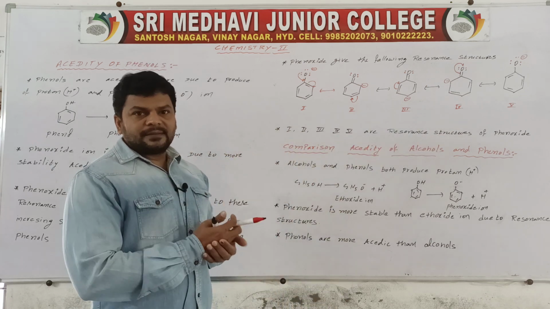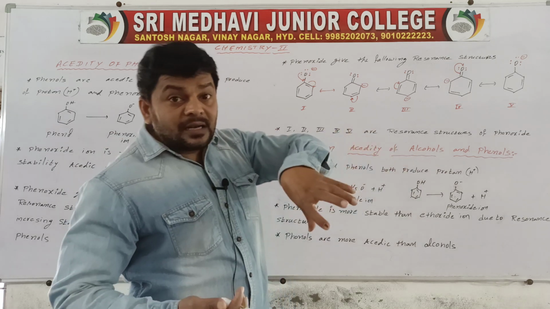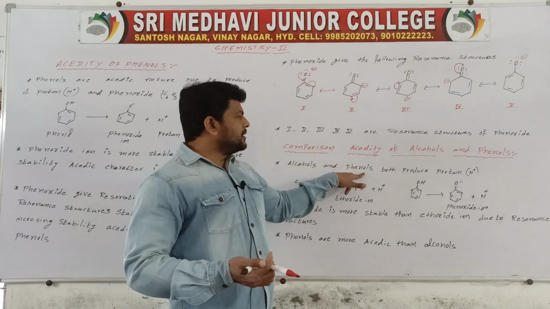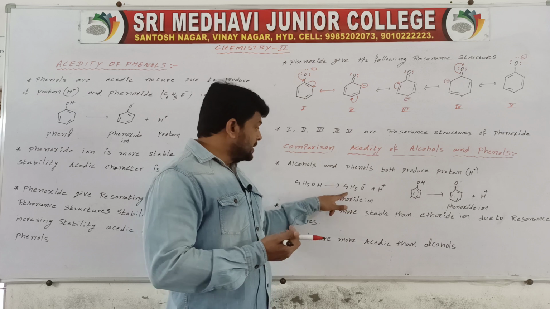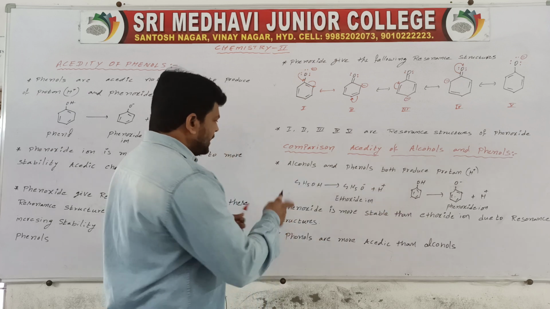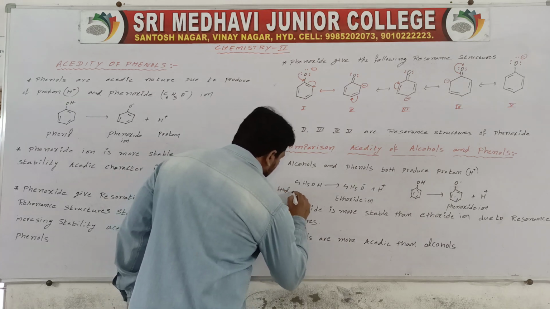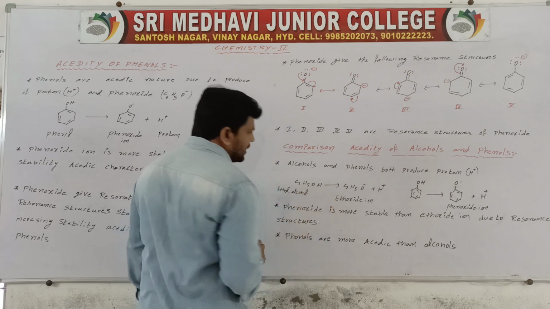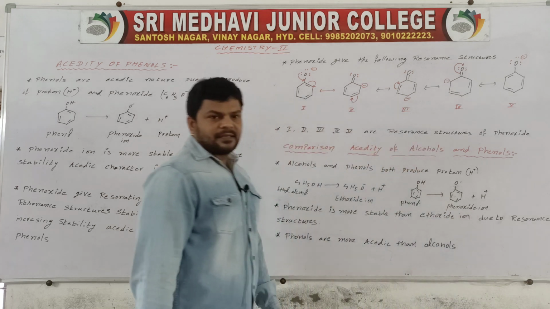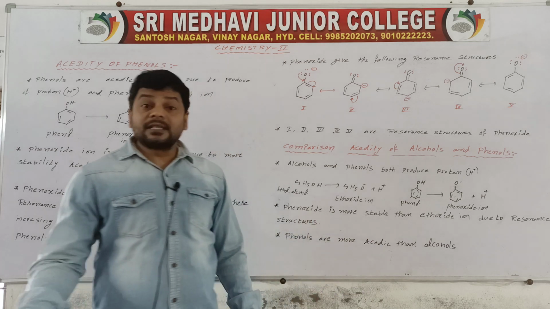Then if you compare the acidity of alcohols and phenols, both produce ethoxide ion and phenoxide ion. This is ethyl alcohol, and that is a phenol. Phenoxide is more stable than ethoxide due to resonance structures.